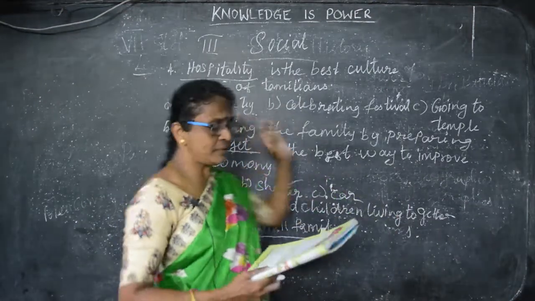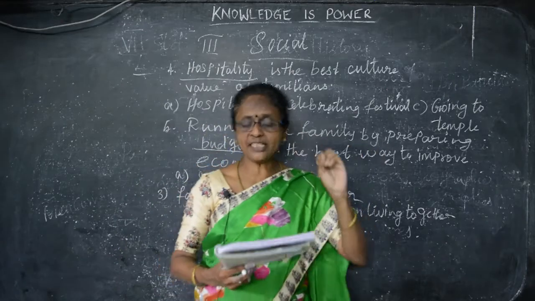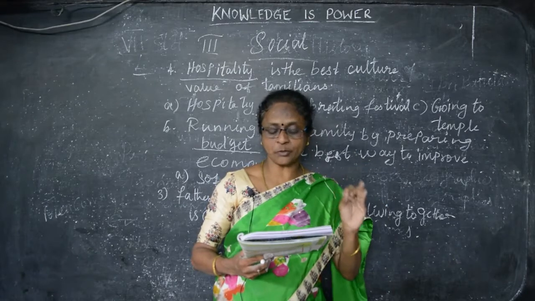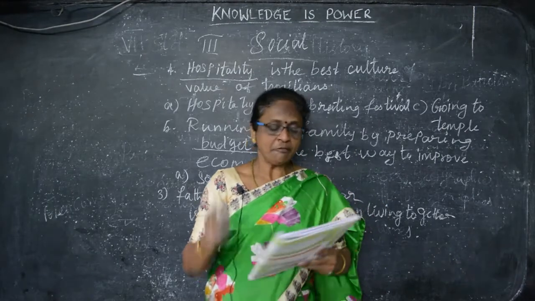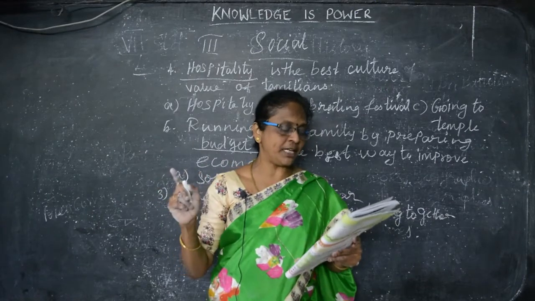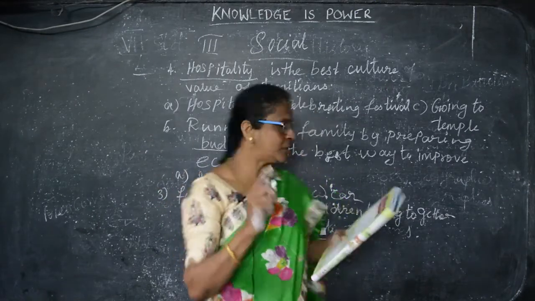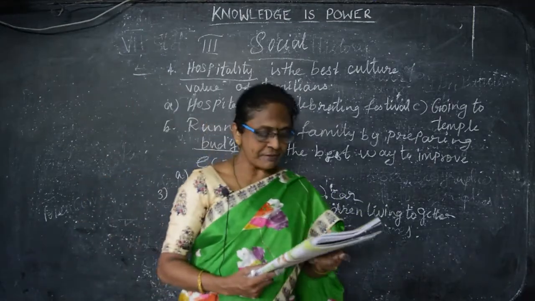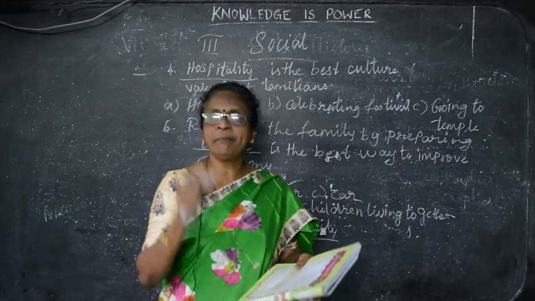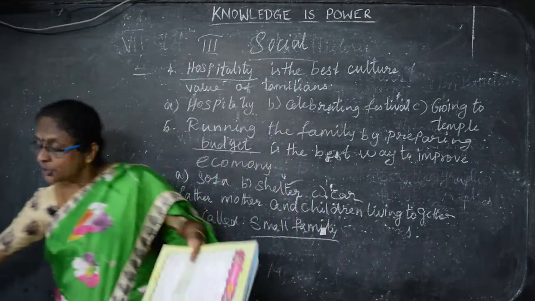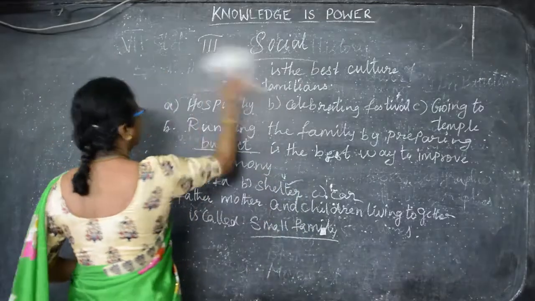So first one, the basic unit of the society is family. Second one, shelter is one of our basic needs. Father, mother and children living together is called a small family. Hospitality is the best cultural value of the Tamilians. Running the family by preparing the budget is the best way to improve the economy. Okay children, so learn this at home along with your books.